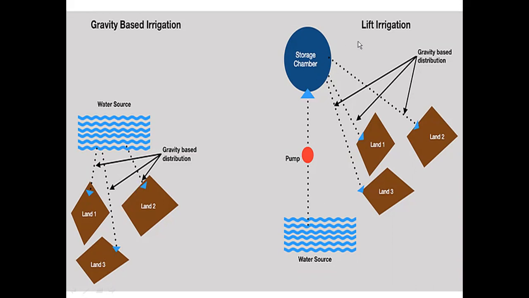But in lift irrigation, the water source is located below the lands. Here are the lands and here is the water source which is located below the lands. Hence the water cannot be conveyed to these lands by gravity flow. Hence in lift irrigation, the water is lifted by the pump and the lifted water is conveyed and stored in a storage structure or storage chamber, and from the storage chamber the water is distributed to different lands or different farms by gravity-based flow.